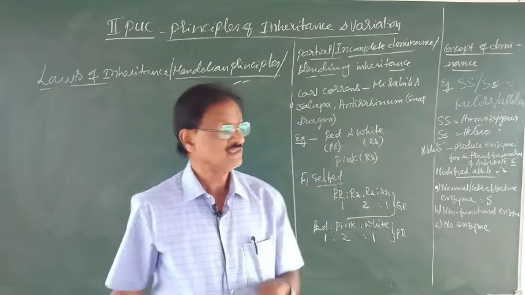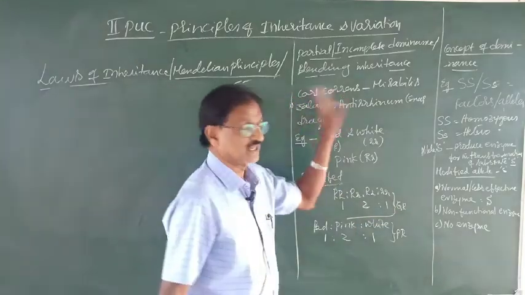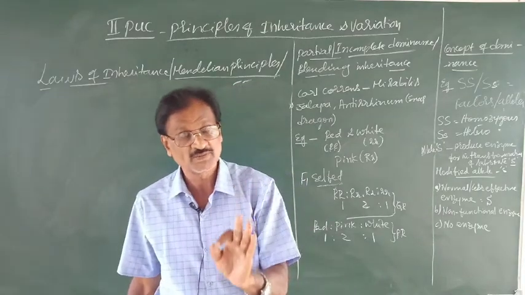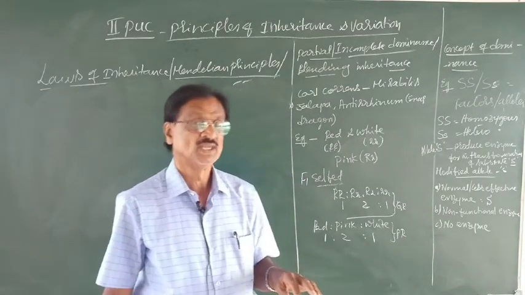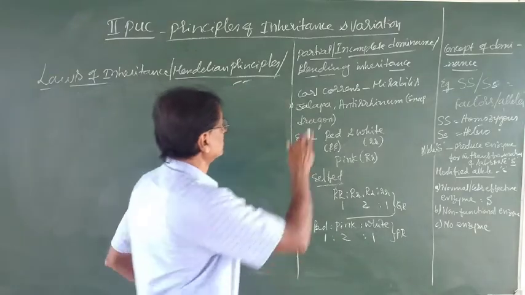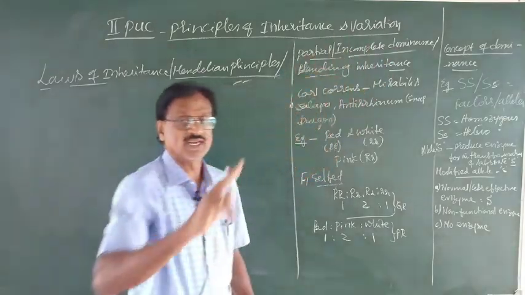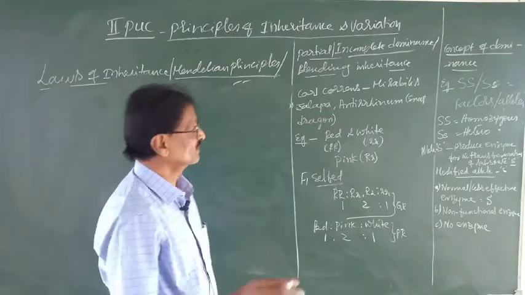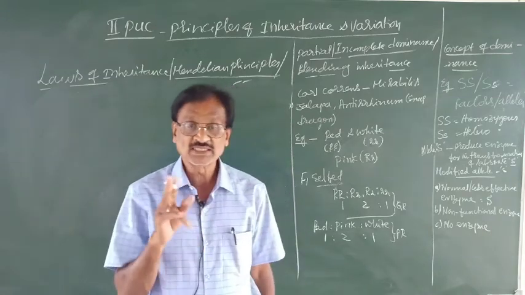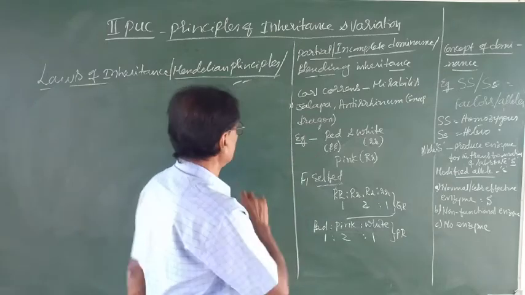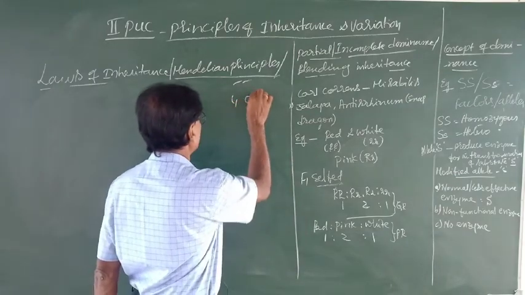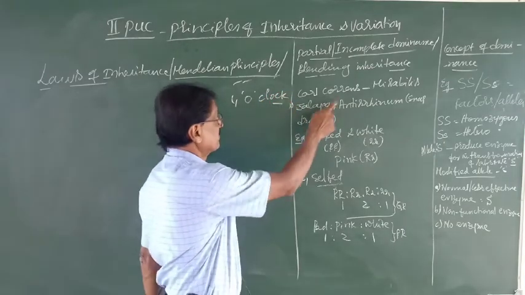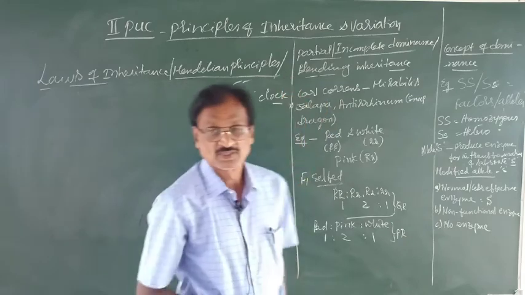But later on, Karl Correns, who was one of the rediscoverers of Mendelian principles, proved that there is incomplete dominance in some organisms like the Mirabilis jalapa plant, which is also called the four o'clock plant.